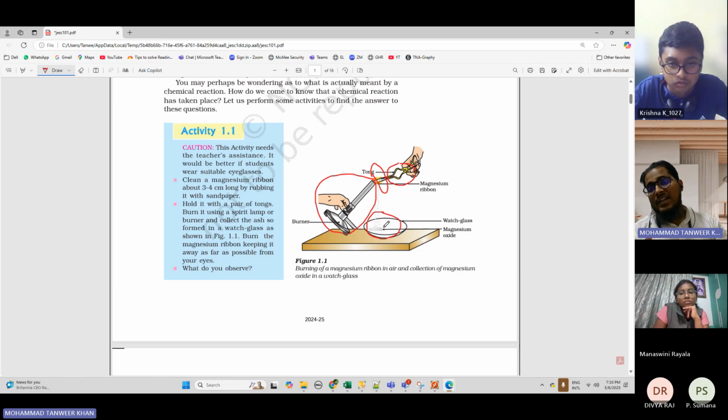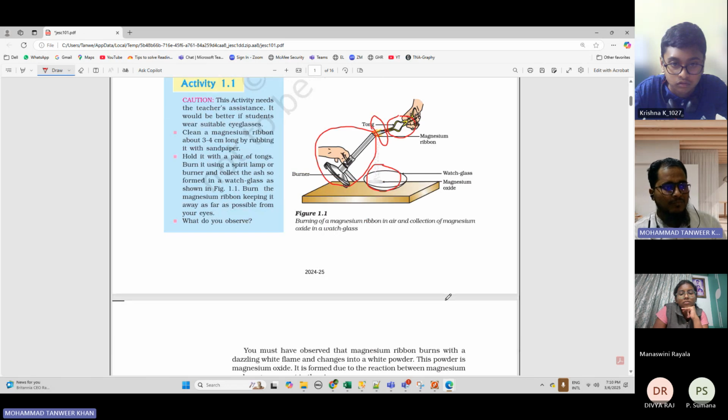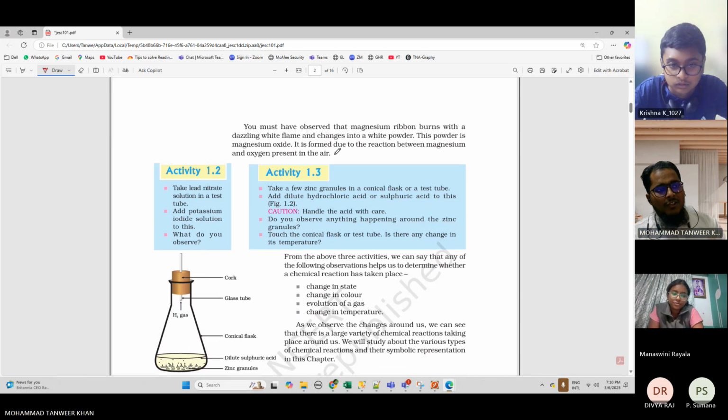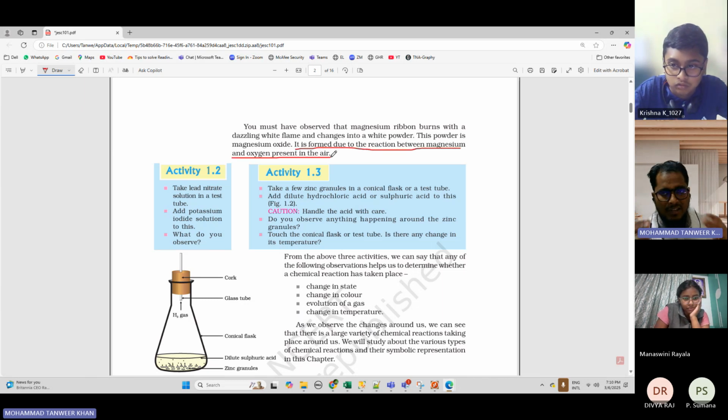You started with magnesium, and finally you have magnesium oxide. Is this clear? Yes, sir. They have reacted, and that has given the magnesium oxide.